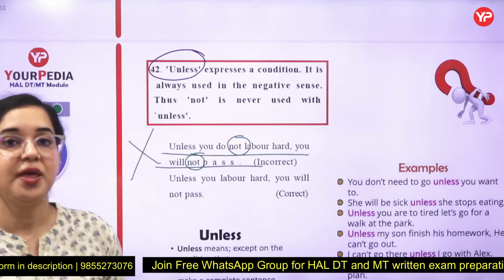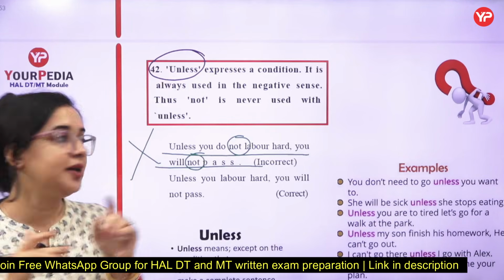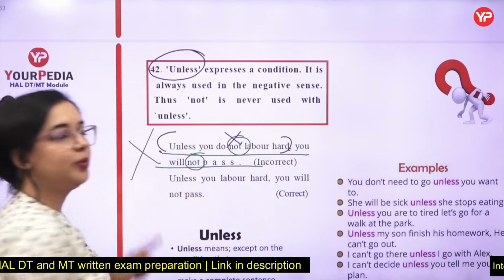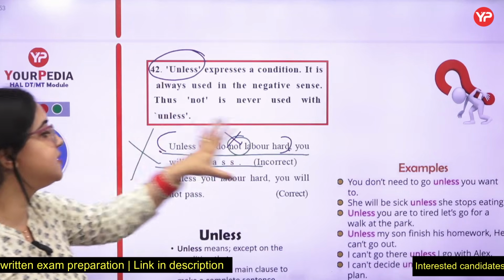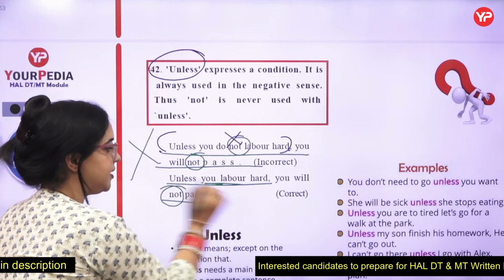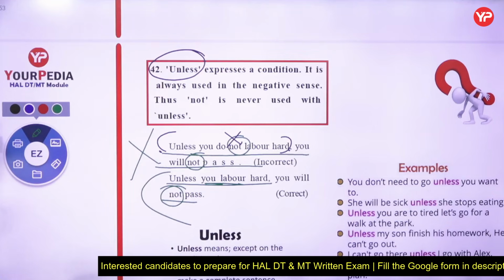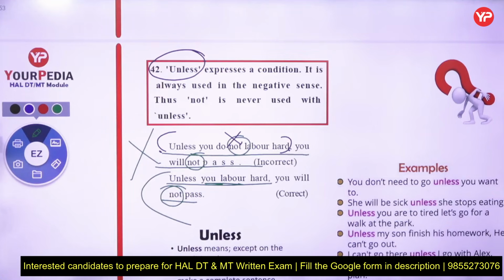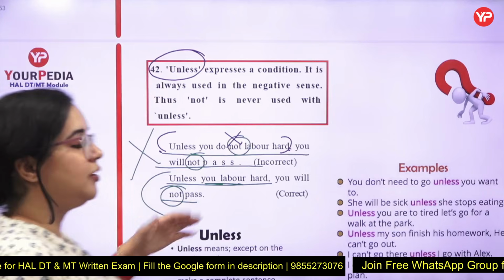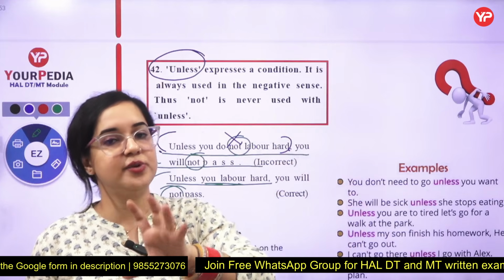Because I told you, the word unless can be placed in a vice versa position. But the clause with unless will not carry not with it. It will be positive. Unless you labor hard, you will not pass. One is negative, one is a normal sentence. This is the way it goes with unless. Unless always talks about two situations, where two events are being given. One is a positive one, another is a negative one.